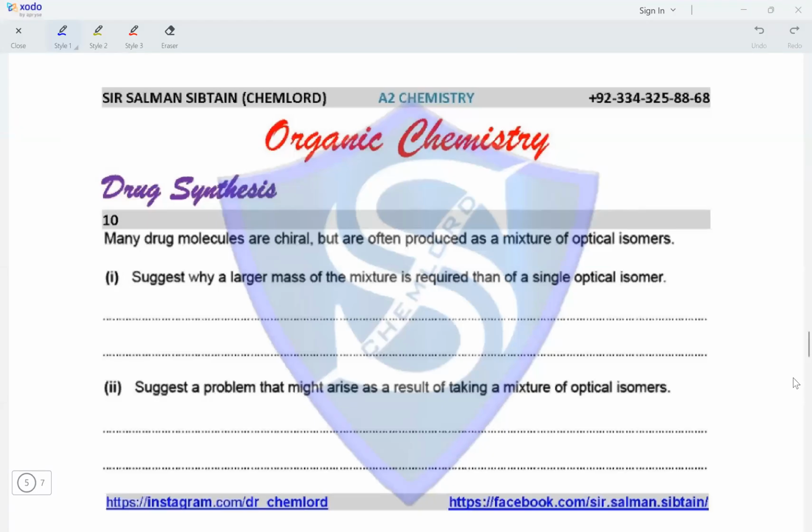Question 10. Many drug molecules are chiral but are often produced as a mixture of optical isomers. Suggest why a larger mass of a mixture is required than a single optical isomer.